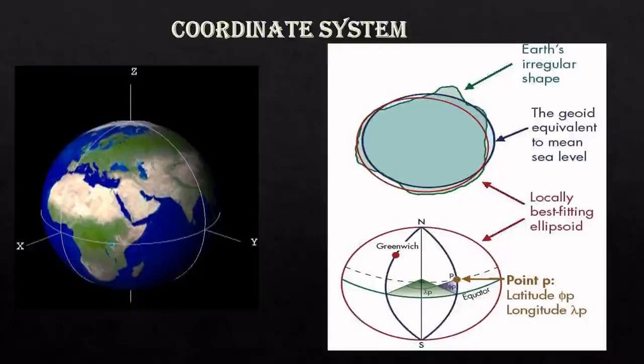So this Earth, this irregular Earth, is assumed to be a perfect ellipsoid for modeling purposes, for our research purposes, or for understanding purposes. And you can see here this circle, that is the geoid. We know if this is an ellipse, we have a major axis and a minor axis. When we rotate this ellipse about the minor axis, we get the geoid.